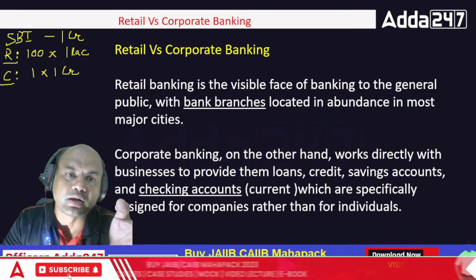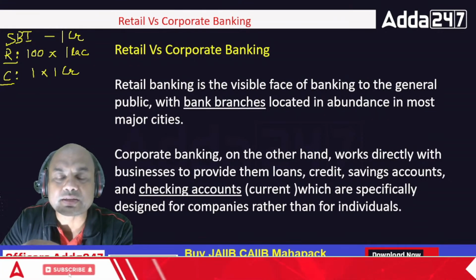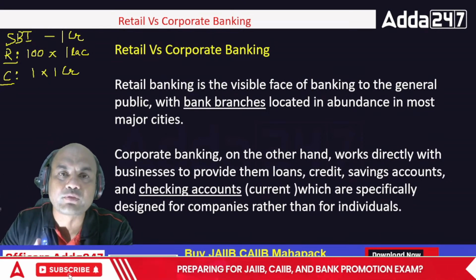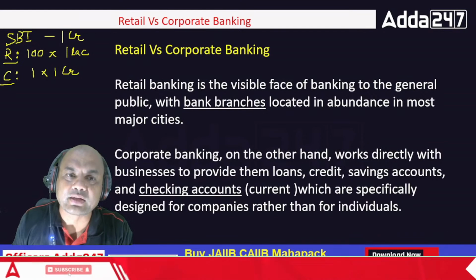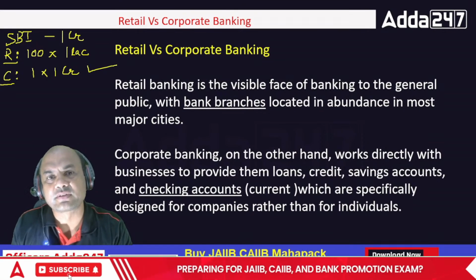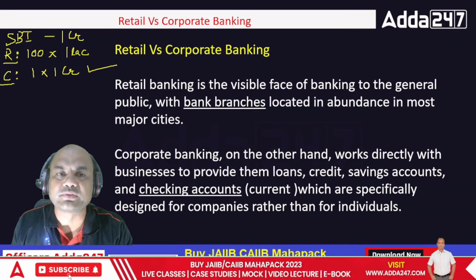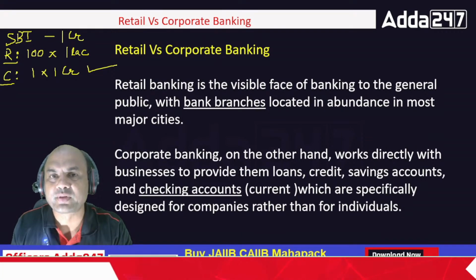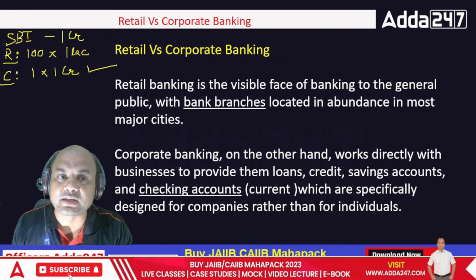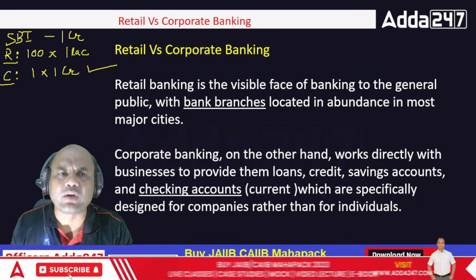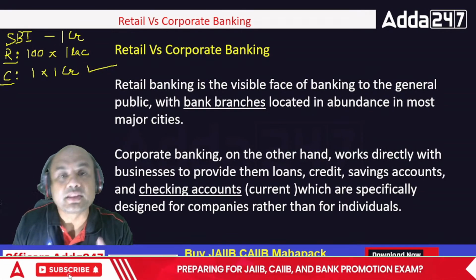See here, 1 lakh into 100 becomes 1 crore, and here it's simply 1 crore. So where are the more chances of the full 1 crore becoming an NPA? Definitely it is in corporate banking. Now you have understood the difference. The main difference is that the risk is distributed over 100 clients here, whereas here it is concentrated in only one client. There are more chances that one client can become NPA, but less chances that all the 100 can become NPA. Out of this 100, 10 can become NPA, but 90 will be there, isn't it? That is the main difference.